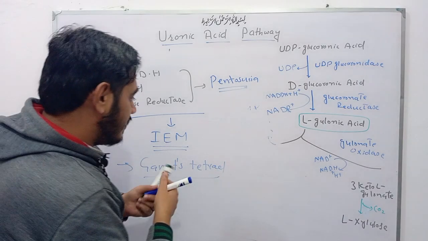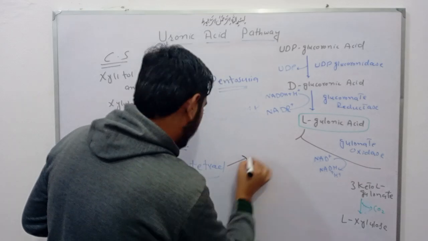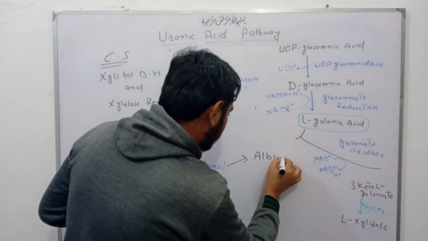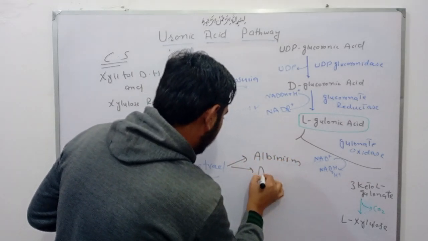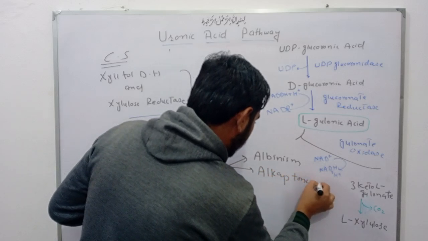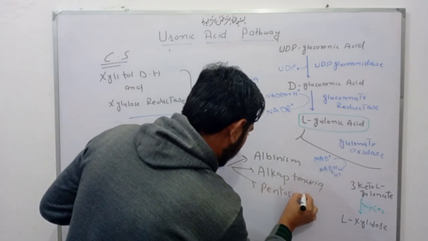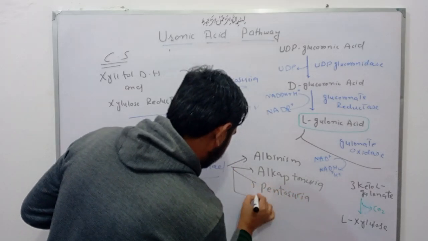This Garrod's tetrad includes albinism, alkaptonuria, pentosuria, and cystinuria.